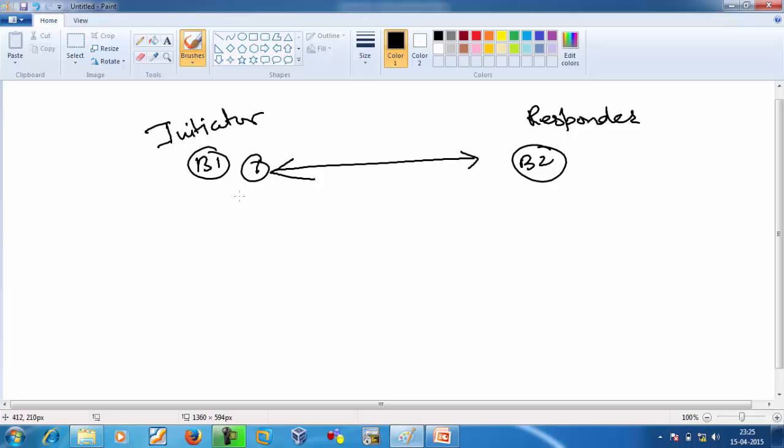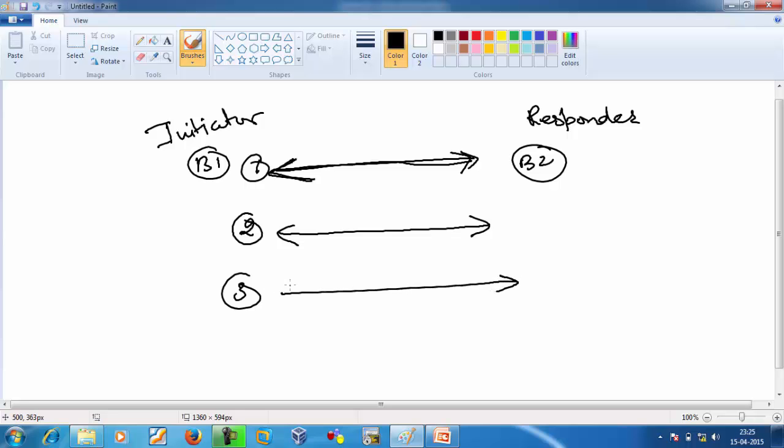So in the first step, the initiator will send its proposal to the responder and the responder will send its proposal to the initiator. When proposals are exchanged, then in the second step, the initiator will send its open key to the responder and the responder will send its open key to the initiator. In the third step, the initiator will authenticate the session, or in the same way in reverse, the responder will authenticate the session. First the proposal, second the key, and third one is session authentication.